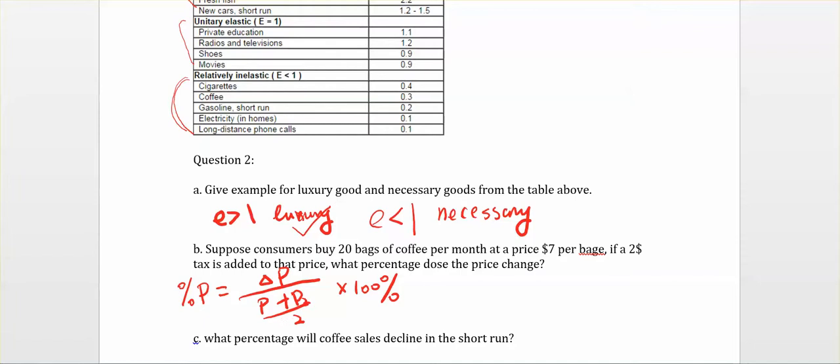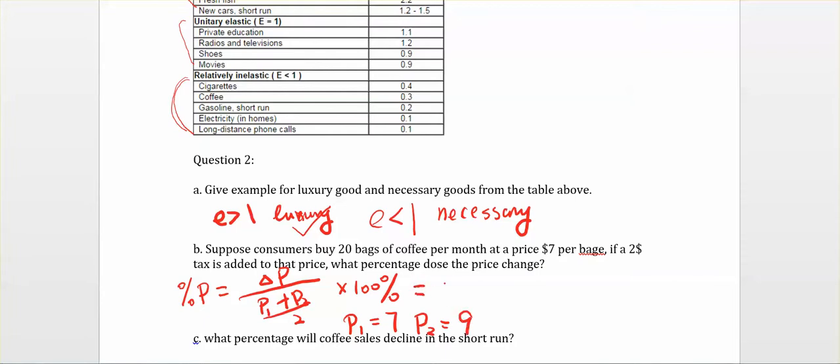So now the question here is, what is P1? P1 is the initial price, so that is $7. How about P2? After imposing $2 as a tax on each bag, the price per bag becomes $9, right?